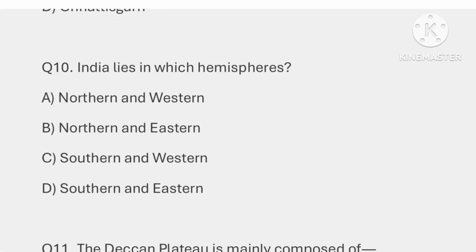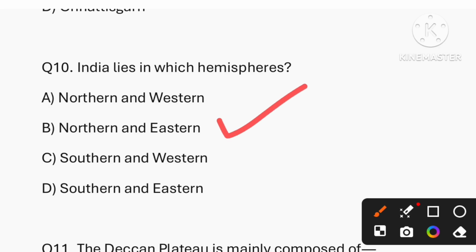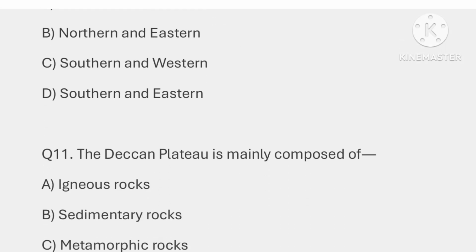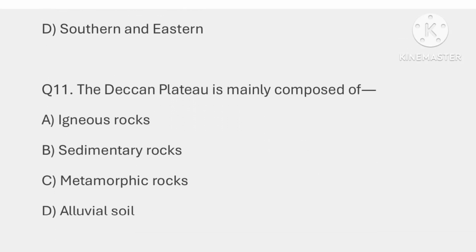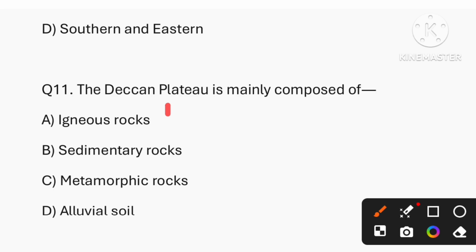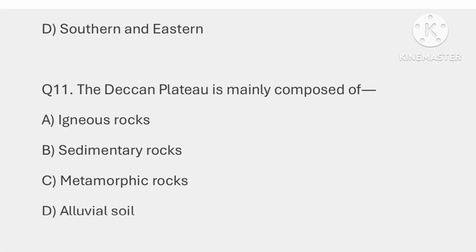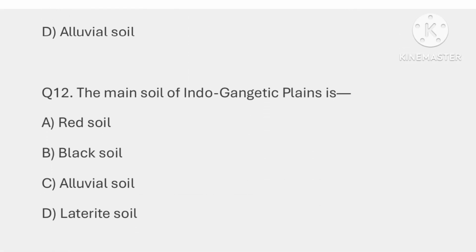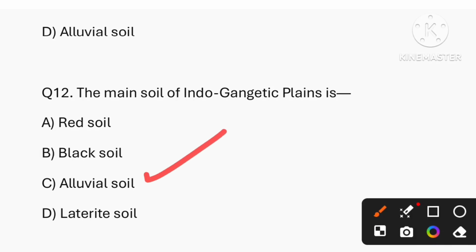Question number 10, India lies in which hemisphere? The correct answer is option B, that is it lies in the northern and eastern hemisphere. Question number 11, the Deccan Plateau is mainly composed of. The correct answer is option A, that is it is composed of igneous rocks. Question number 12, the main soil of Indo-Gangetic plains is. The correct answer is option C, that is alluvial soil.